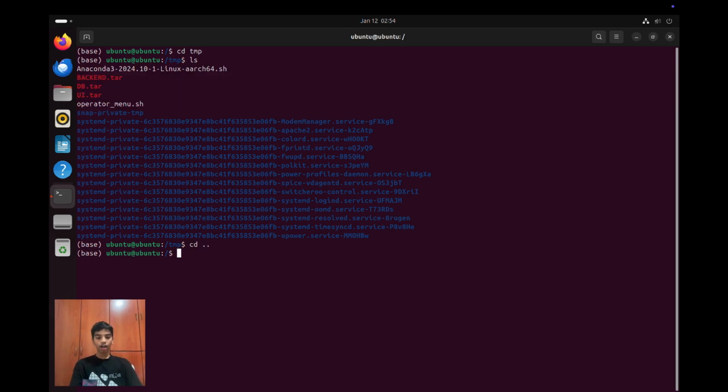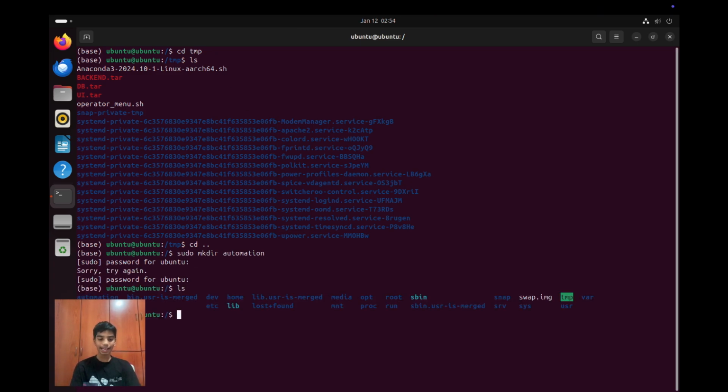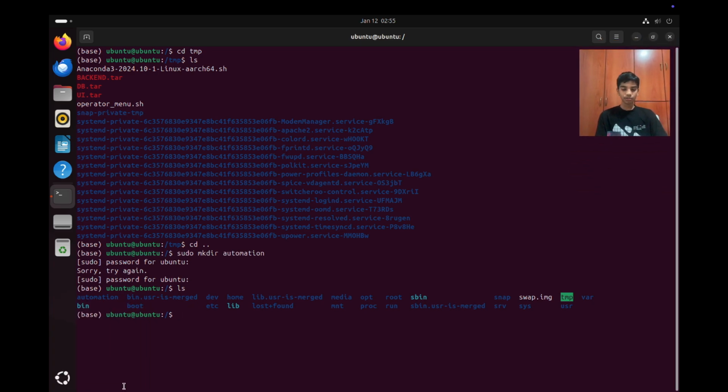We can go cd .. and the only thing we have to create is a folder using mkdir. Alright, so now we have to create a folder over here. So we'll say sudo mkdir. The folder we're naming is automation. This folder is important because this contains autodeploy.sh. Alright, so now let's press ls. I'm going to keep my camera over here. And now once you press ls, we would see that we have created automation over here. Alright, so now what I'm going to do is say sudo chmod to give it permissions because we're going to use a really cool software called FileZilla where we're going to put a file in there.